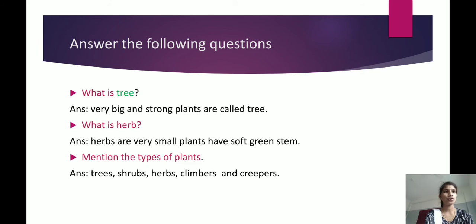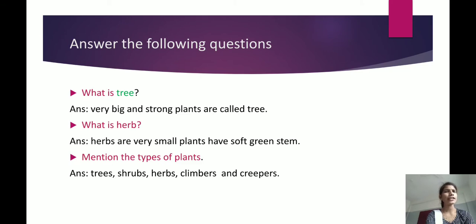Answer the following questions. Okay. What is a tree, children? I hope you all know the answer, right? Yes. Trees are very big and strong plants. Yes or no? Very big and strong plants are called trees. Got it, children? Yes. Next, what is a herb?